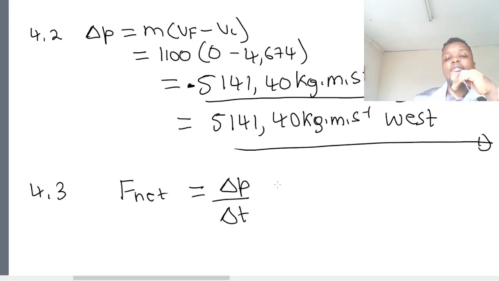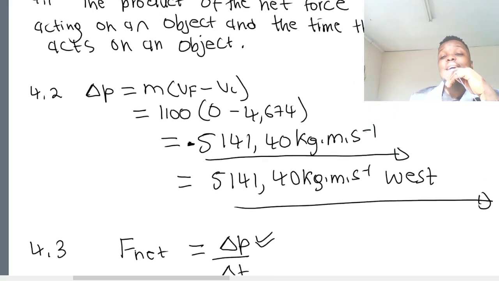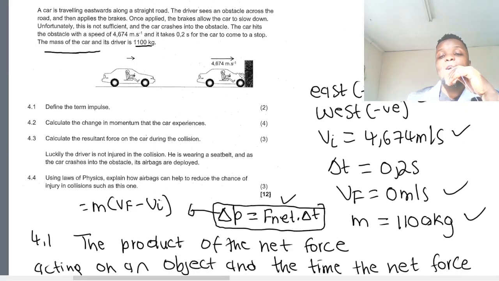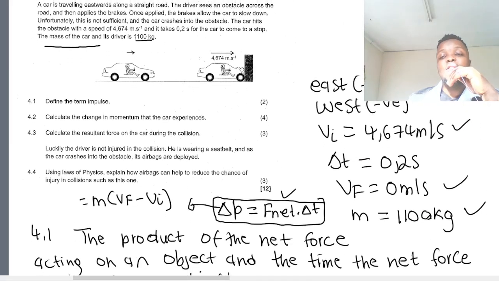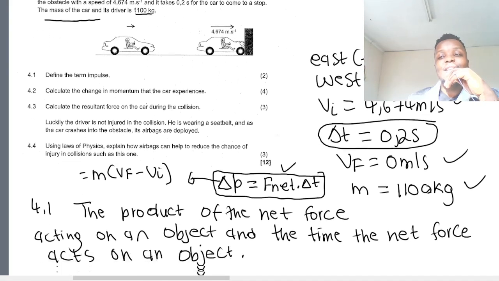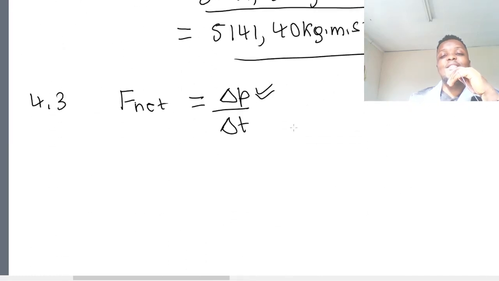Okay, what do we have here? We already know the change in momentum of the car, which is impulse. We already know that it's 5,141.40, and the time taken by the net force to act on an object. Remember, when the object collided with the wall or obstacle, it took 0.2 seconds to come to rest. So this is the contact time. This is the delta t. This delta t is known as the contact time.